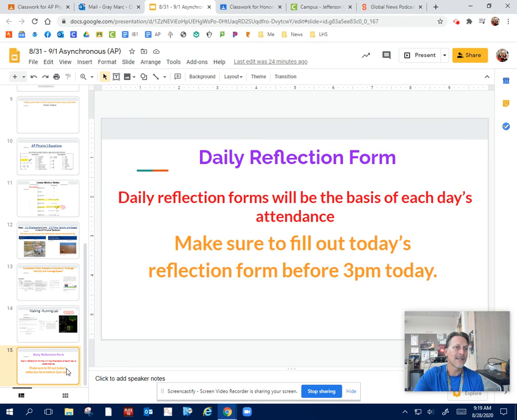The last thing to do, this is especially important for asynchronous class. Now, for you asynchronous people, I have no way to know that you attended class today unless you fill this form out. So fill out the attendance form today. If you don't do it, I'm going to mark you absent. Okay, so make sure you do that.